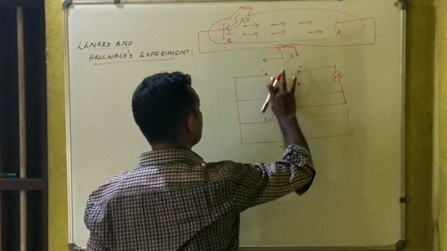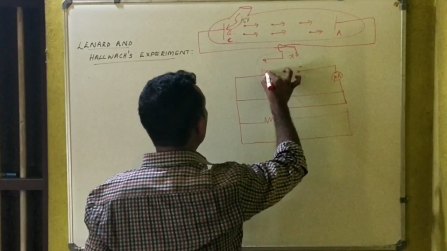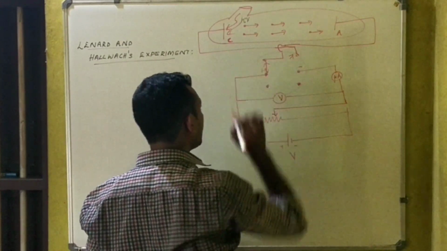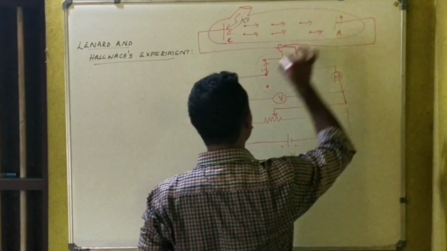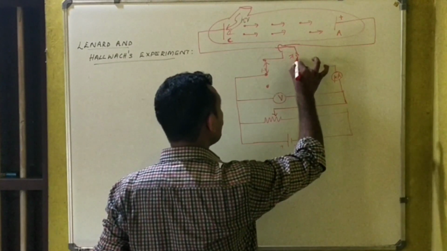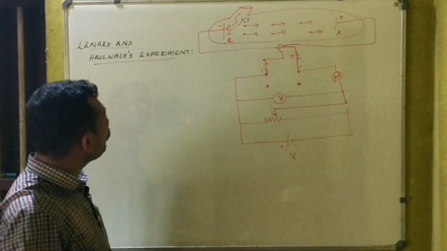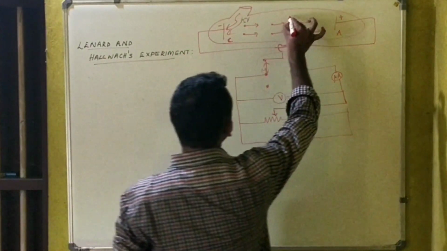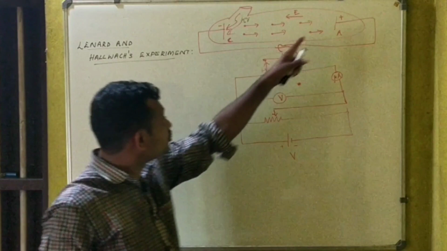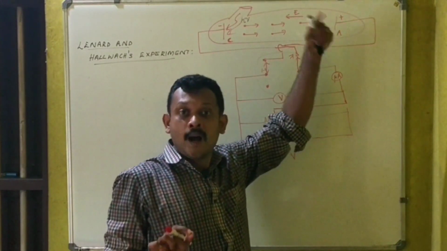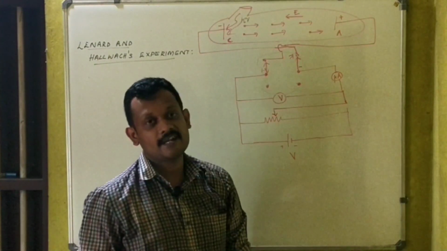Let me consider the situation like this. I'm making this connection active. Now this is connected to the positive terminal of the battery, and when you insert this connection, this is connected to the negative terminal of the battery. Which means there exists an electric field inside in this direction, because the direction of the electric field is from the positive plate to the negative plate.